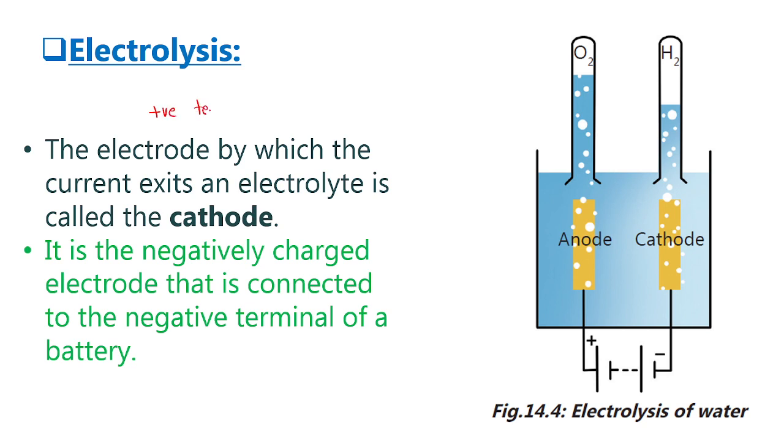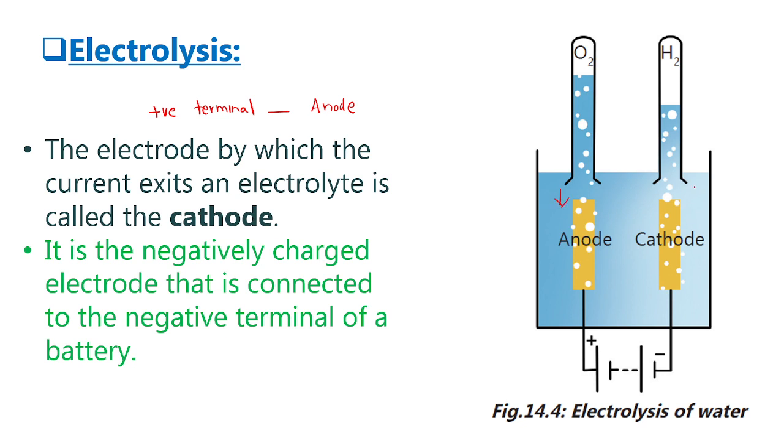So which electrode is connected to the positive terminal? That is the anode. So from the anode, the electric current will enter into the electrolyte.